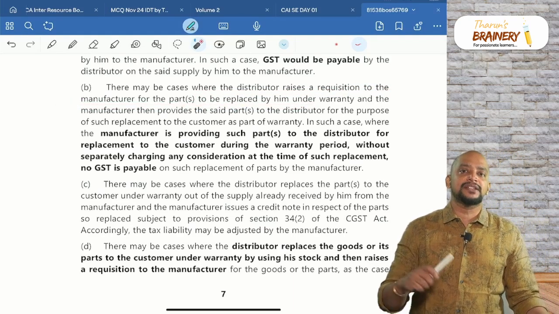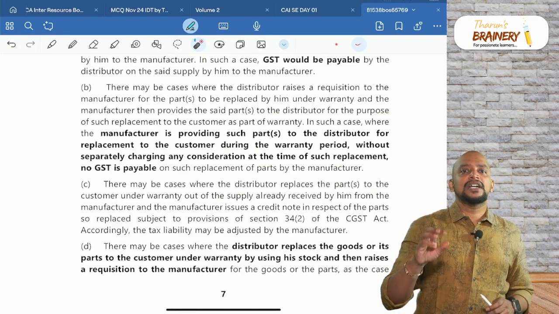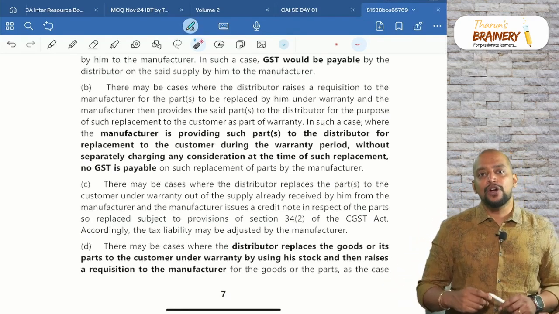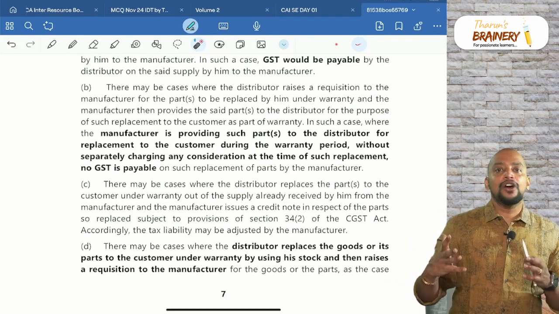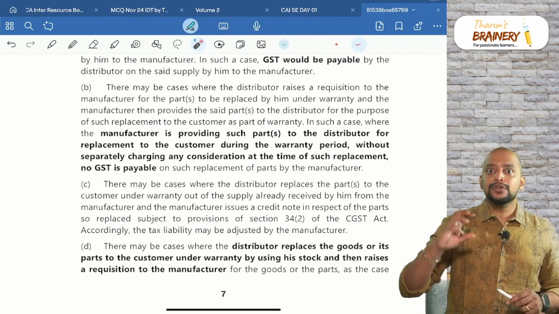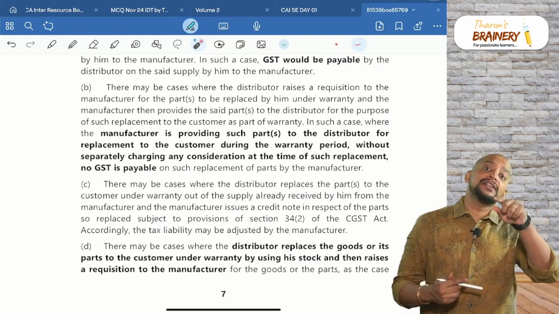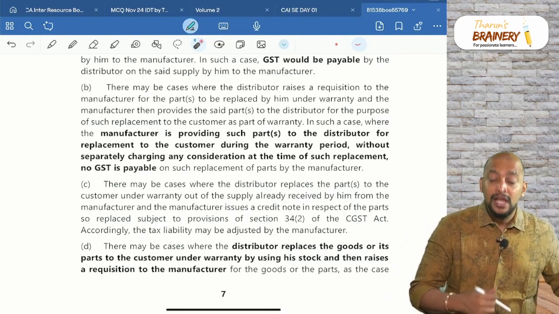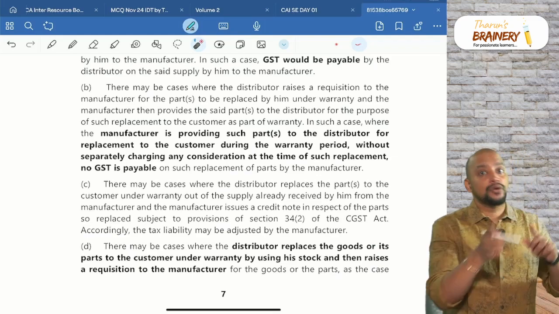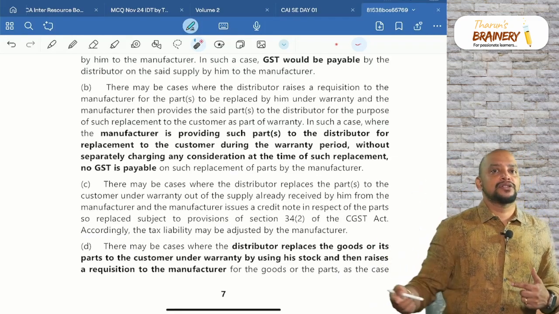the part to be replaced by him during the warranty period. This is what Tata will do. Tata and Mahindra will follow this model. They will not keep all the parts readily in their service center. So if there is any part which is to be replaced, they will place a requisition to the manufacturer, and the manufacturer will courier that part, and thereafter that part will be replaced to the customer.